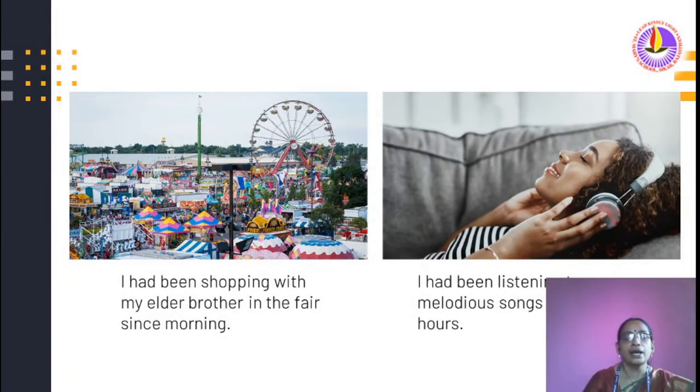Look here, I had been shopping with my elder brother in the fair since morning. So from morning they were shopping, but now they were not shopping there. I had been listening to melodious songs for 2 hours. After 2 hours, that person is not listening to music.